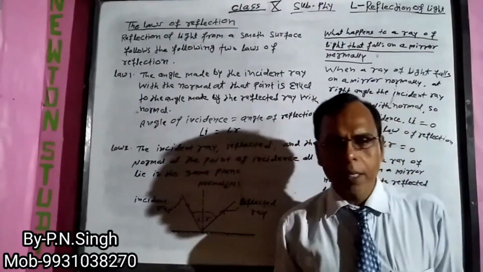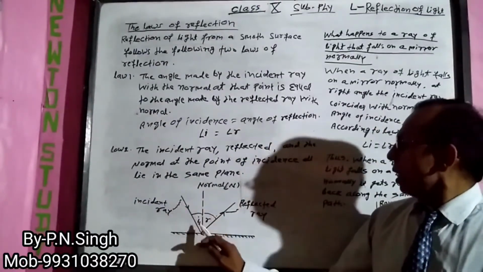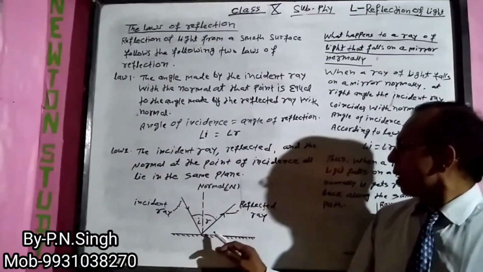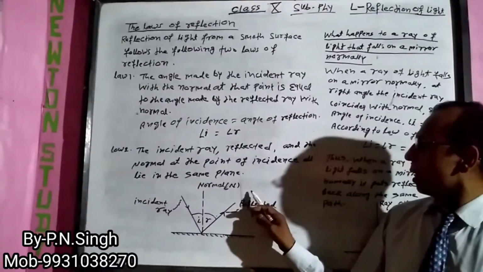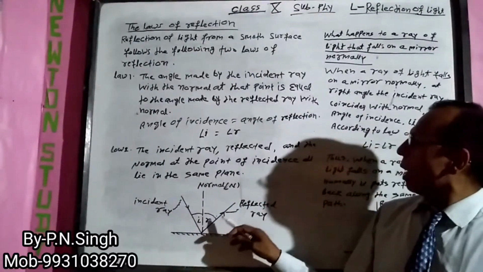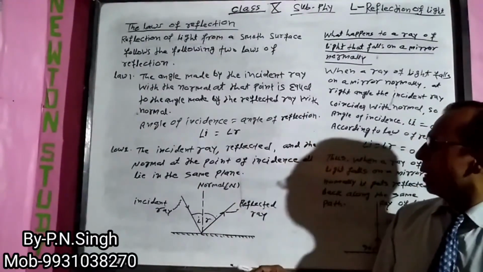It means that incident ray, normal and reflected ray, all these lie in the same plane.